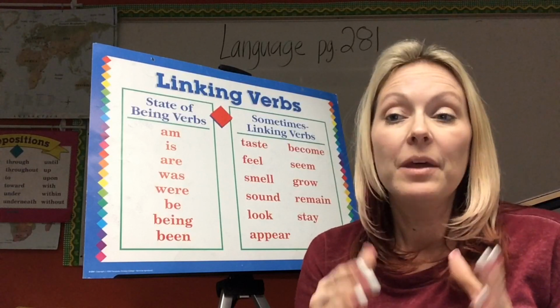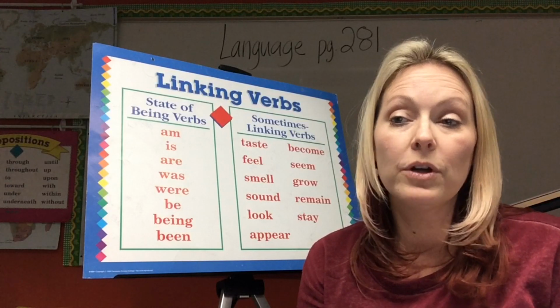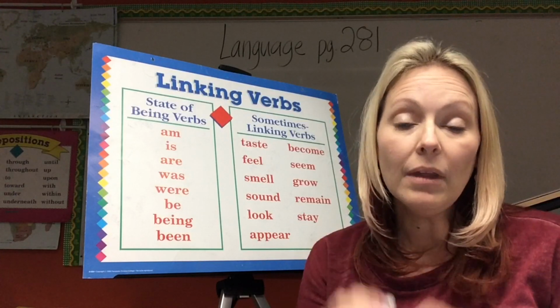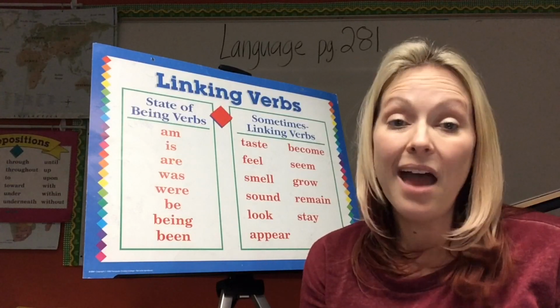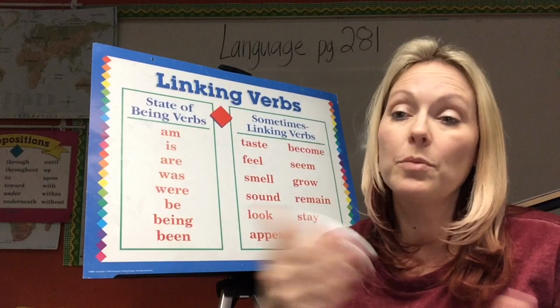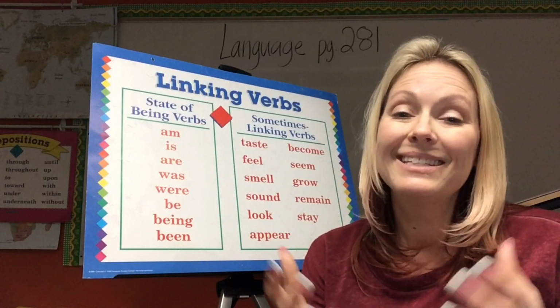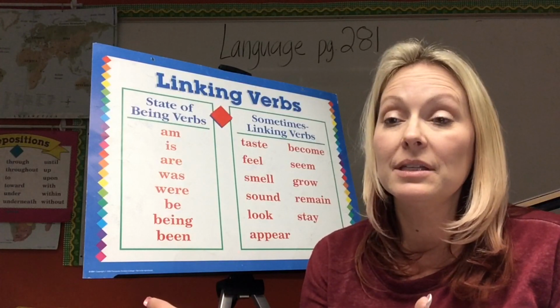Number 2, "the pilot flew his plane over the hilltop." Now let's look at our verb. Flew. Flew is an action verb, right? So we know AV for action verb goes over flew, but does that mean flew has a predicate nominative in the sentence?